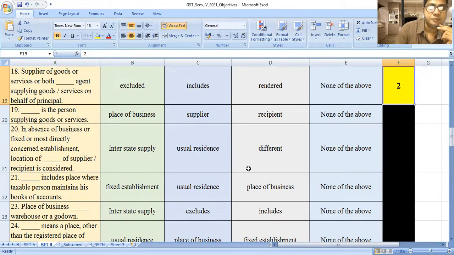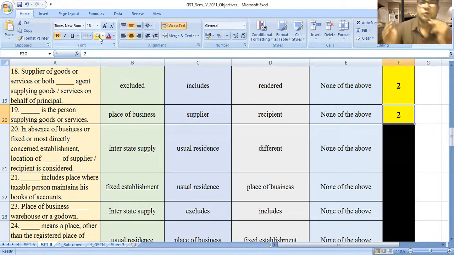It's very important. Dash is a person supplying goods or services. Place of business, supplier, recipient, none of the above. The answer is supplier. Supplier is a person who's supplying the goods or services. It is the meaning of the supplier.